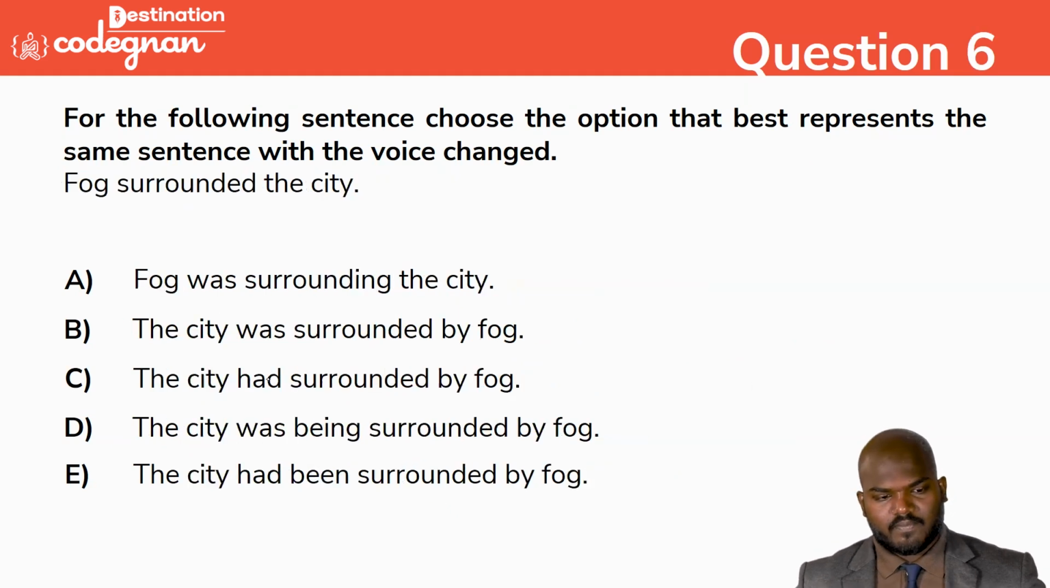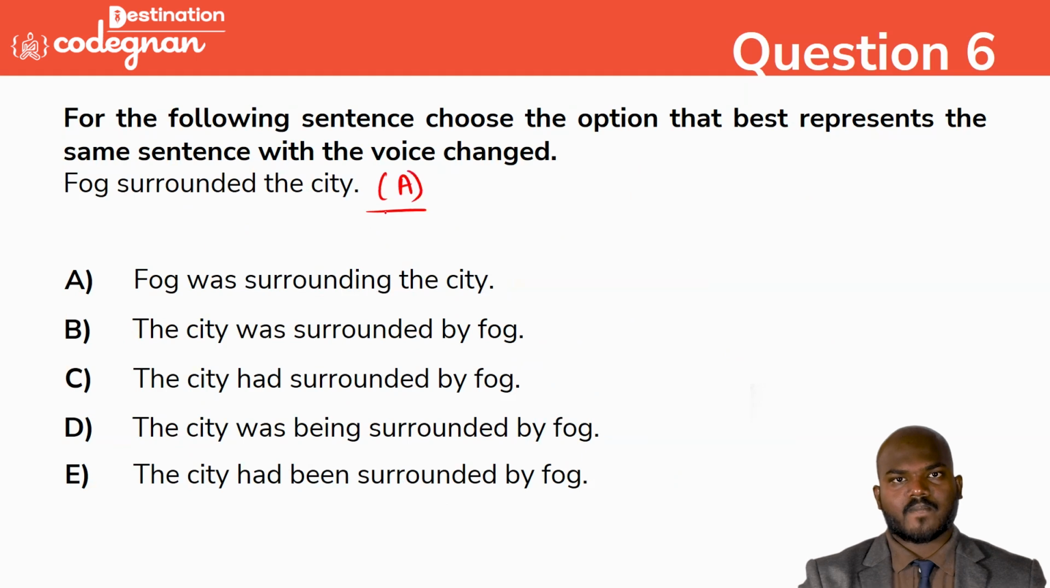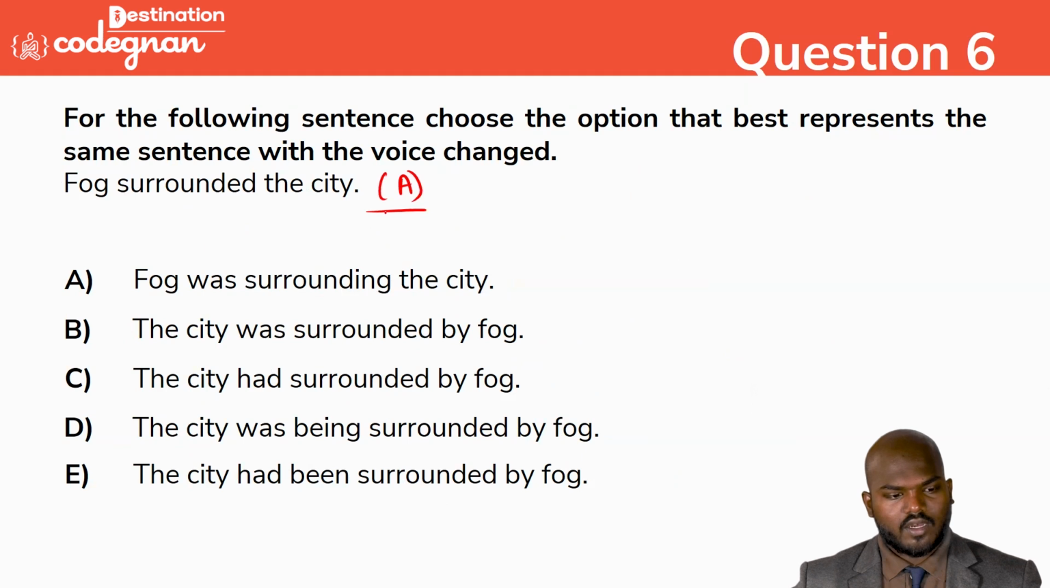Fog surrounded city. What kind of sentence is this? We can call it active. Active is the only thing we can do here. Next, how can we represent this one? City will come, that's for sure. We have the word surrounded, which is what they have given here.